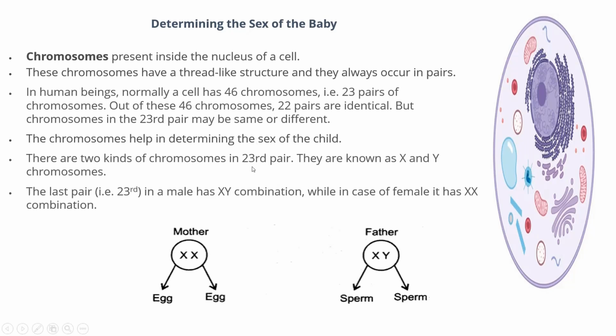Now, in case of male, the 23rd chromosome is of the combination X and Y, and in case of female, the 23rd chromosome is of the combination XX. So a female has the XX combination, and a male has the XY combination.